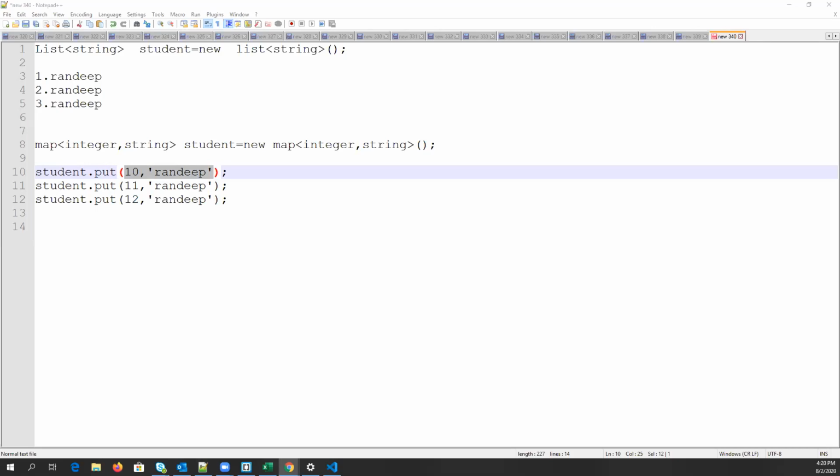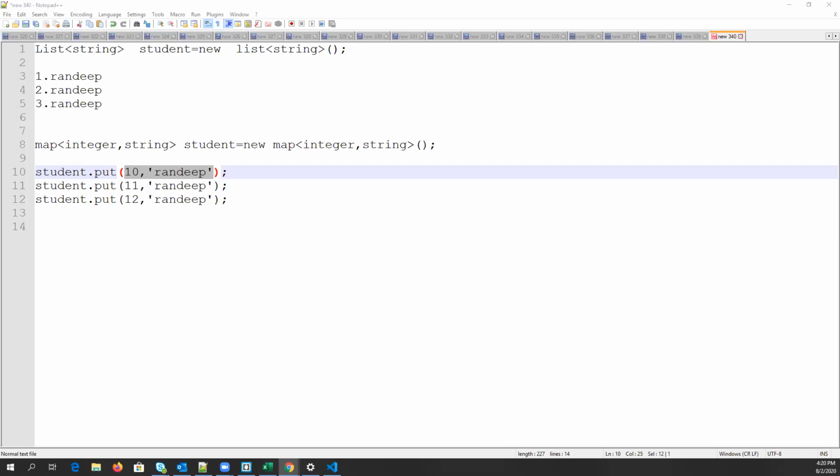Pratik, the combination should be unique or only the key should be unique? Again, if your key is unique, then the combination will also be unique. It is common sense. If your key is unique, the combination will always be unique.